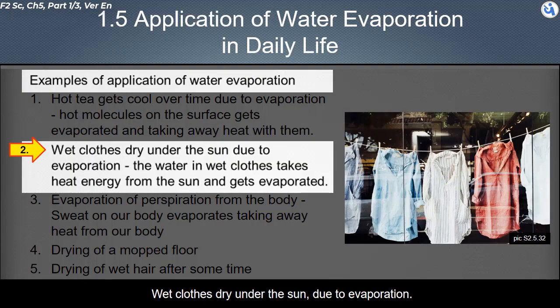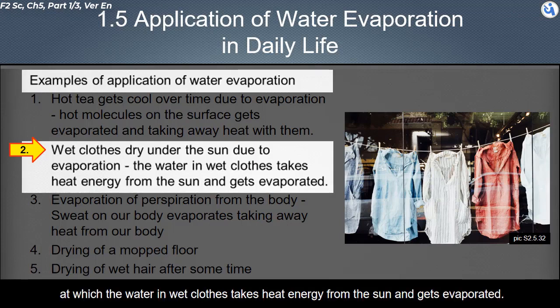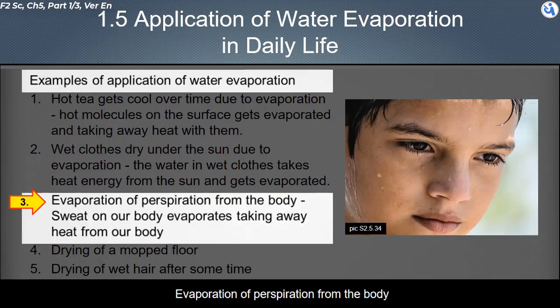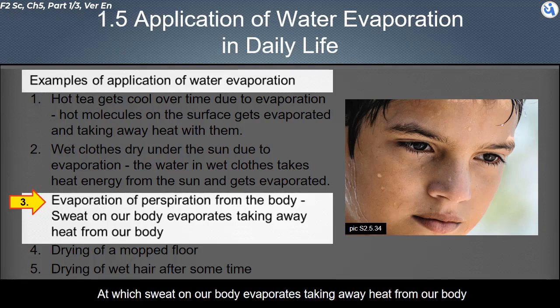Wet clothes dry under the sun due to evaporation, at which the water in wet clothes takes heat energy from the sun, and gets evaporated. Evaporation of perspiration from the body, at which sweat on our body evaporates, taking away heat from our body.